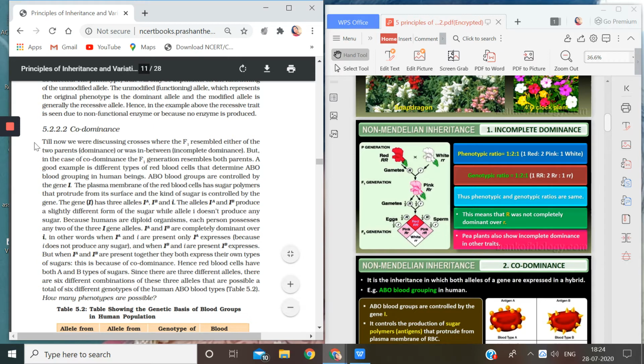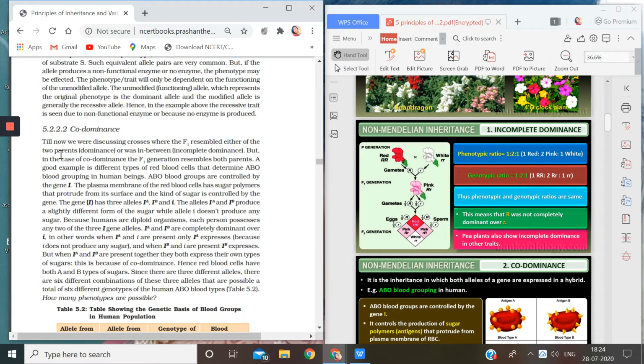Now, as you see in my NCERT, till now we were discussing crosses where F1 resembled either of the two parents. What is the law of dominance according to Mendel? Mendel said that all the progenies of F1 generation will resemble one trait, and that trait is the dominant trait. Only one trait will be expressed in F1 generation, and that trait will be considered the dominant trait, right? This was said by Mendel.